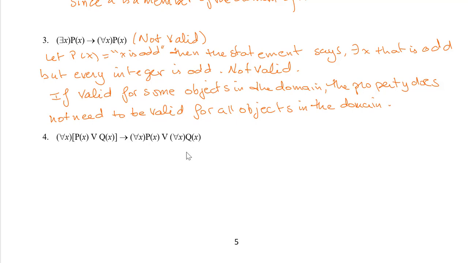For example, let's say p of x again is odd, and q of x is even. So here the domain of interpretation is integers. For all x, either x is odd or x is even. Does this imply that all integers are odd or all integers are even, which is not true?